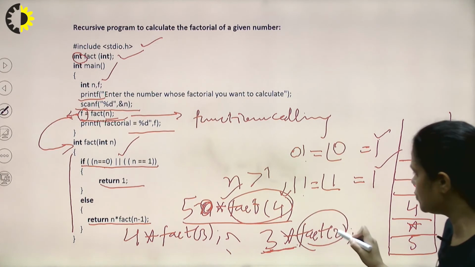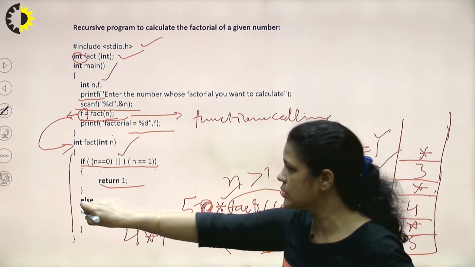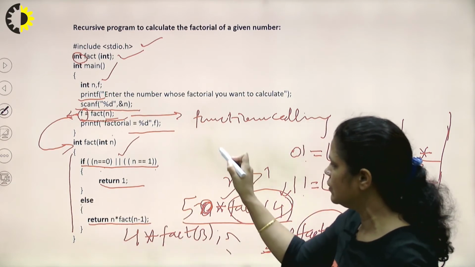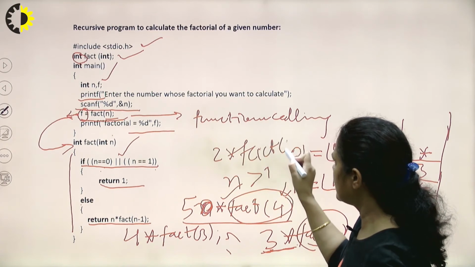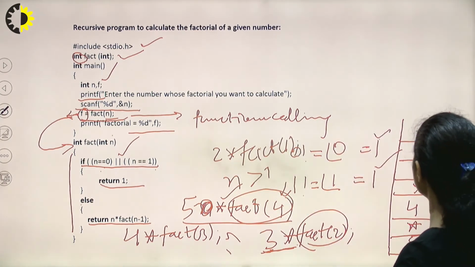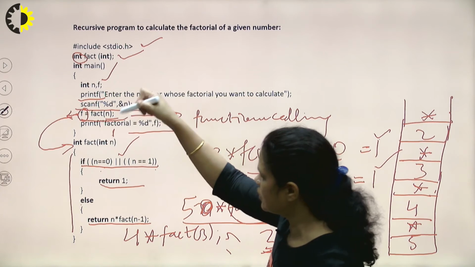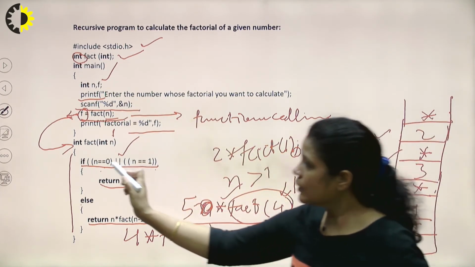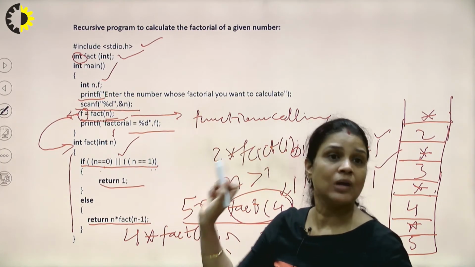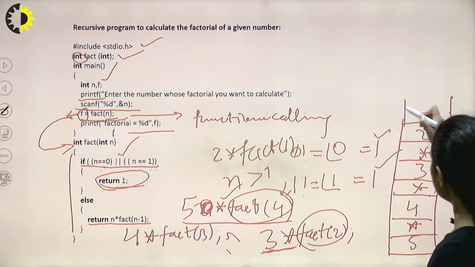Now this 2 will be passed into n. It will be checked for 0 or 1. No, it is not. Then again the compiler's control comes to the else part: 2 multiplied by fact of 1. Again 2 and the multiplication sign will similarly be placed in the stack, and this function is called again for 1. Now this time, what value will be copied into n? 1. Then it checks for 0 and 1. Yes, it is 1 this time. So 1 will be returned.